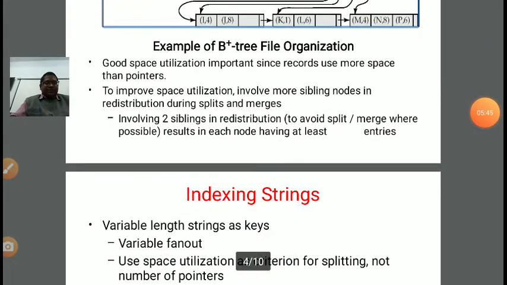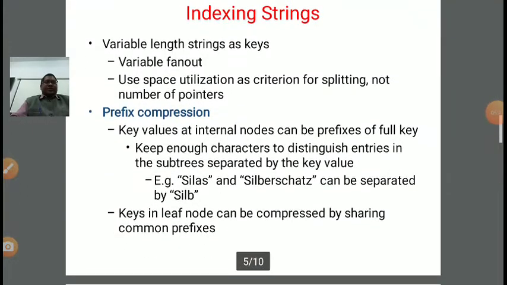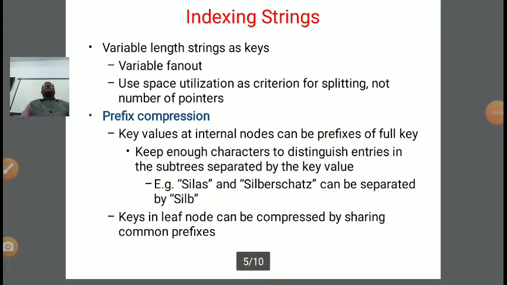Now next is indexing the string. It is very important. Before indexing the string, you should know what a string basically is. A string is a collection of characters. Suppose I am saying my name is Rajendra Asiri, it means R is a character, A is a character, J is a character, and so on. So a collection of characters will make a string, right?